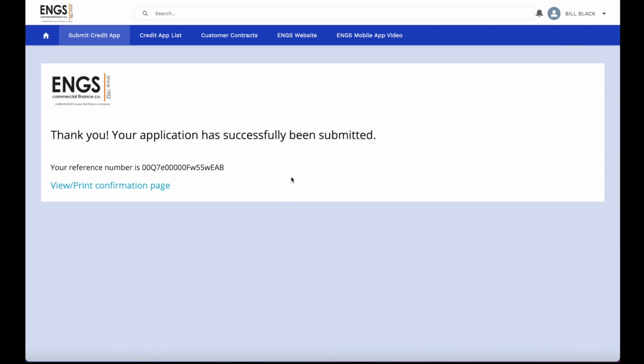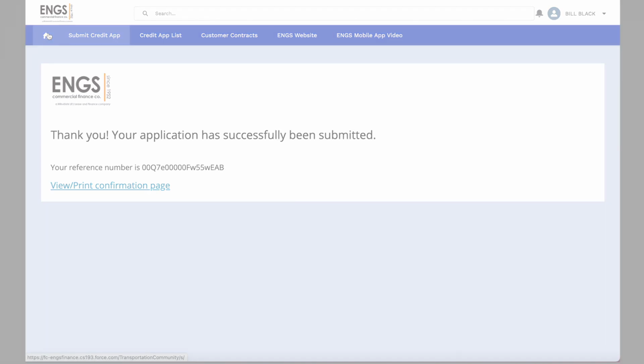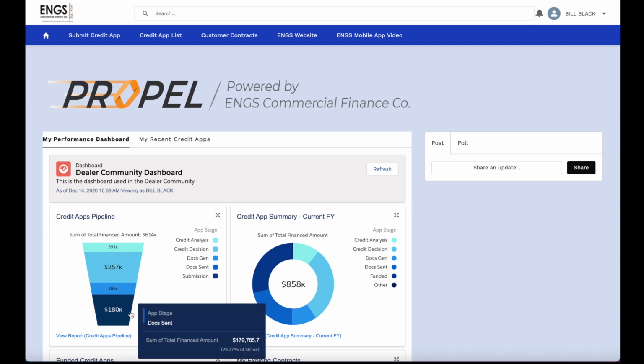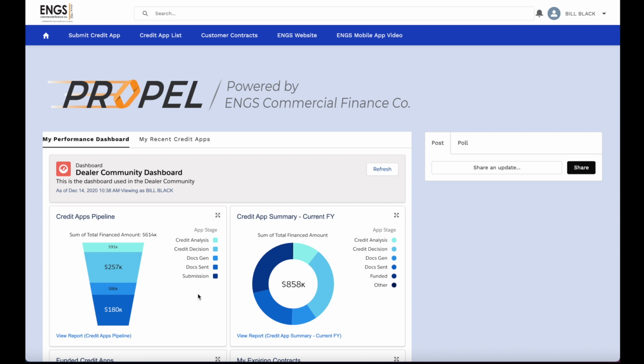You'll see the screen appear that your application has been submitted. You have the ability to view and print a copy of that application for your own records. Once you return to the Propel dashboard, you'll see that your application has been submitted in the pipeline under the submission status. Within a minute or 2, you should see that application appear here, and you can follow it along as it goes through the underwriting process.